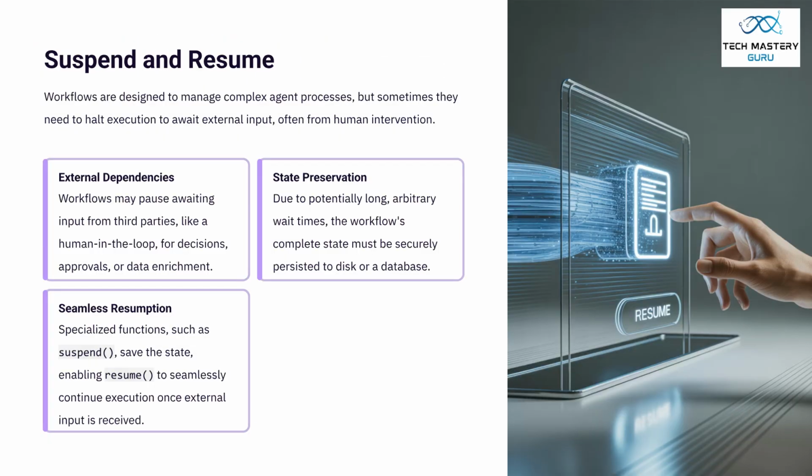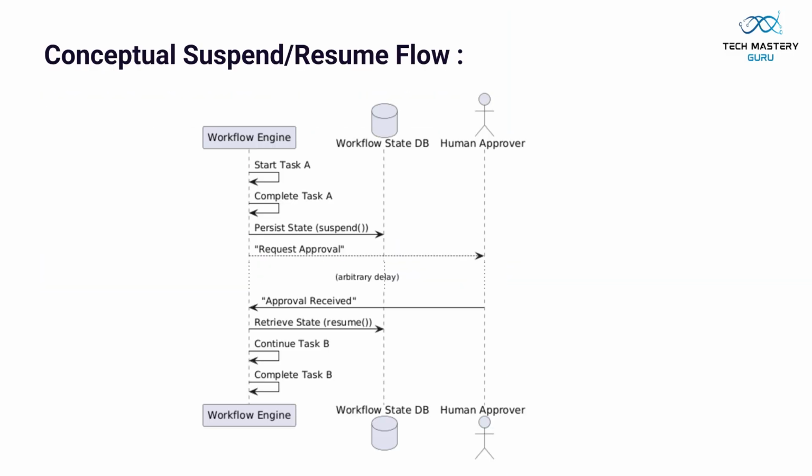Workflows must manage external dependencies, often pausing for human input. Due to potentially long wait times, the workflow's state must be securely persisted. Specialized functions like suspend and resume enable seamless continuation of execution. This diagram illustrates the conceptual suspend/resume flow, where a workflow can pause, save its state, await external input, and then seamlessly resume execution from where it left off once the input is received.